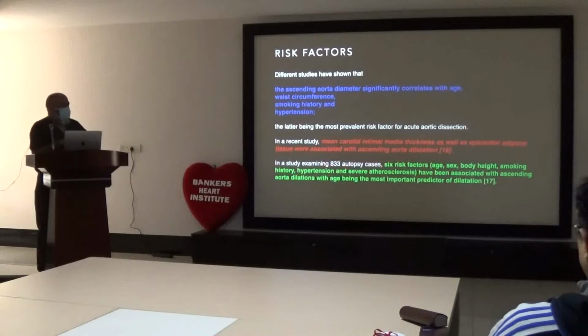But nobody does that in India. This is only for Marfan's family, if you want to see how the aorta is dilated. But now better imaging is available; we can go straight away for a CT scan or MRI. So the risk factors are age, sex, body height, smoking history, hypertension, and severe atherosclerosis, and age is the most important predictor for dilation.